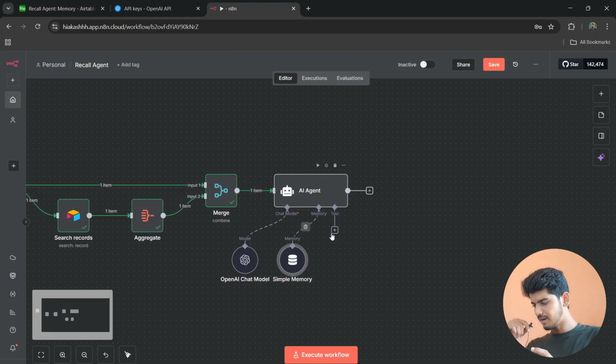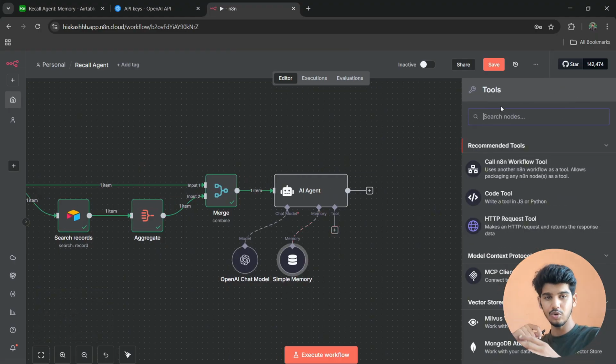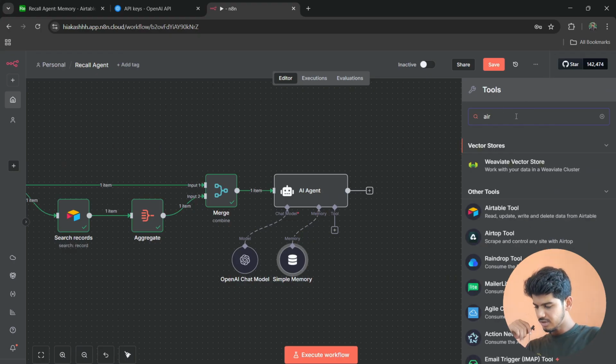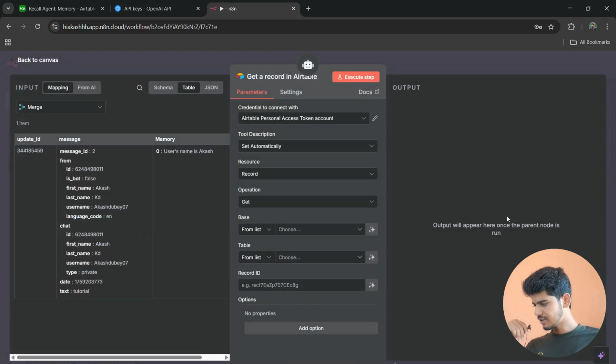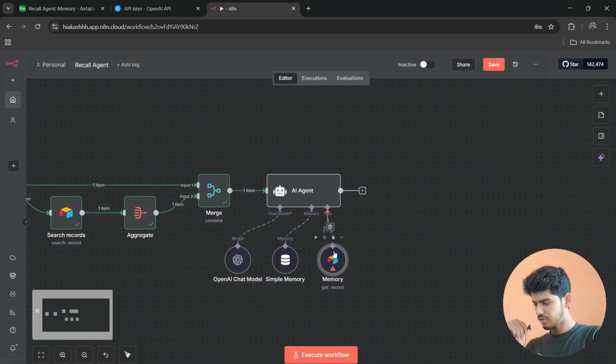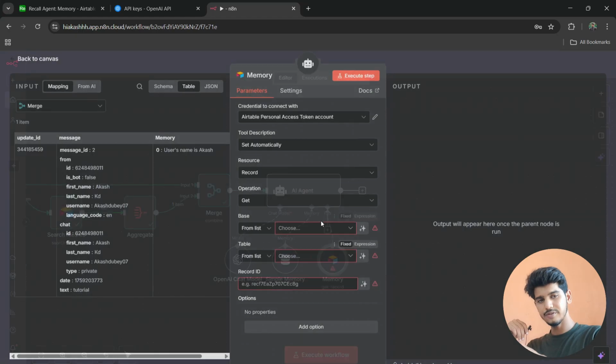And now it's the cool part, because we are going to add a tool here. This is the only tool for self-improving the memory. So it's the very fun part now. So search for Airtable, and here you get the option of Airtable tool. And first of all, I'm going to rename it. Let's call it memory, and for credential to connect with, you should be connected with your credential, which we have done earlier.